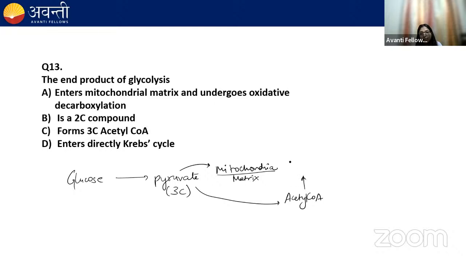This acetyl-CoA will enter into the Krebs cycle. So when pyruvate is converted into acetyl-CoA, acetyl-CoA is a 2-carbon compound, and 1 carbon is released in the form of carbon dioxide. The enzyme which catalyzes this reaction is known as pyruvate dehydrogenase.